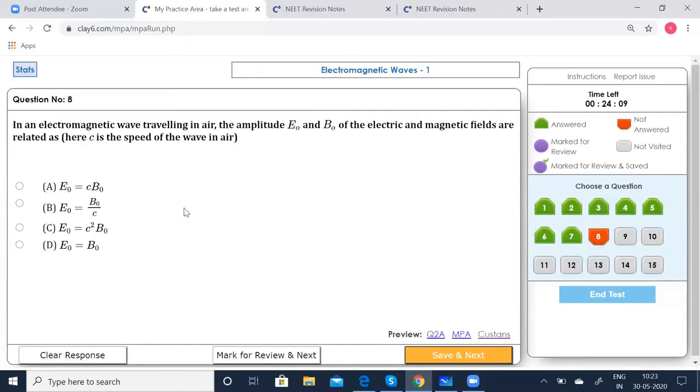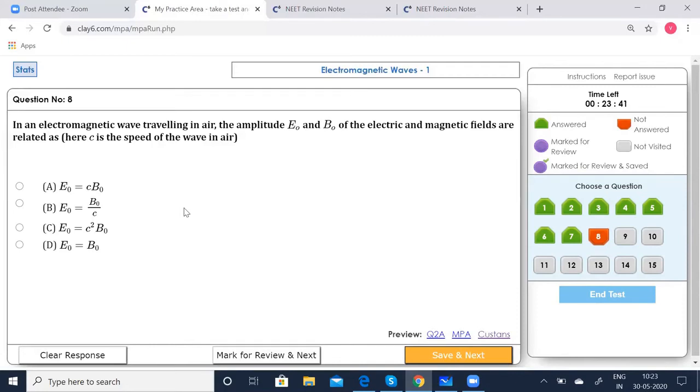In an electromagnetic wave traveling in air, the amplitudes E0 and B0 of the electric and magnetic fields are related as, C is the speed of wave in air, he says. So which option is going to be correct? E0 is equal to C B0. E0 is equal to B0 by C. E0 is equal to C squared B0. E0 is equal to B0. Which option is going to be correct?